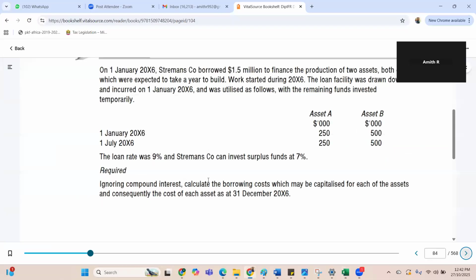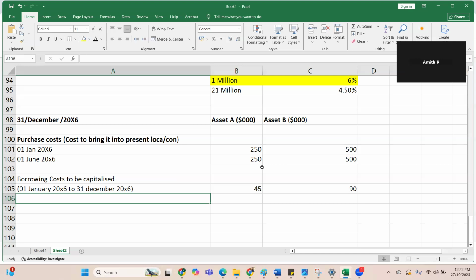Now what they are saying is that the remaining funds are invested temporarily. So we saw that if there is any temporary gain, that should be reduced from the total cost. Okay, I think it is clear now. What is the borrowing cost to be capitalized? Now we will also deduct the interest on the invested surplus.